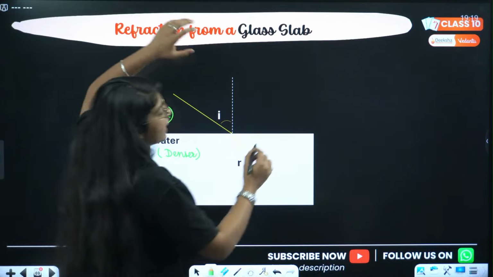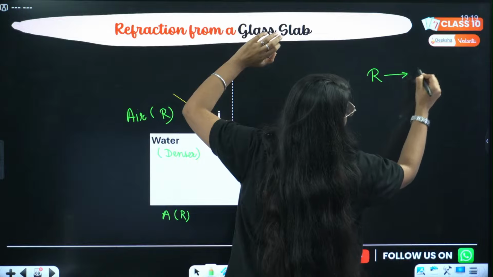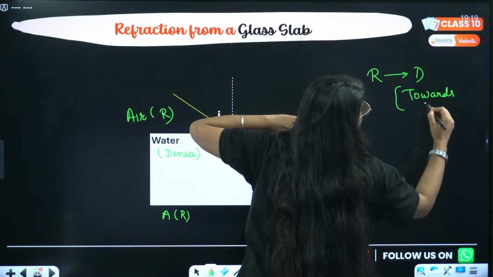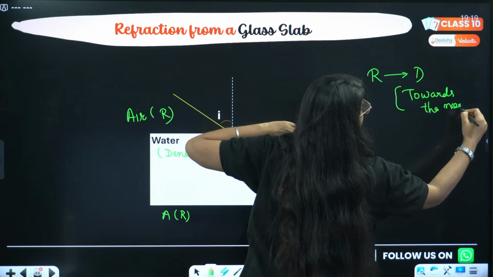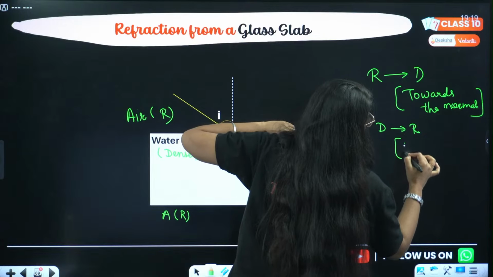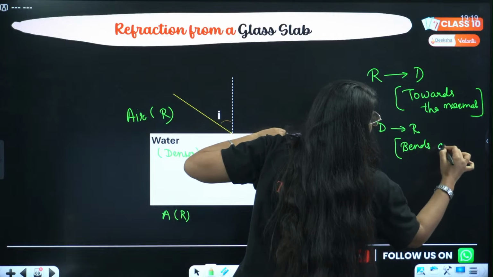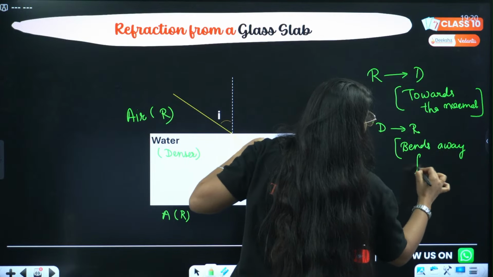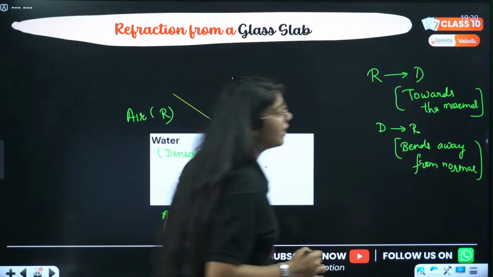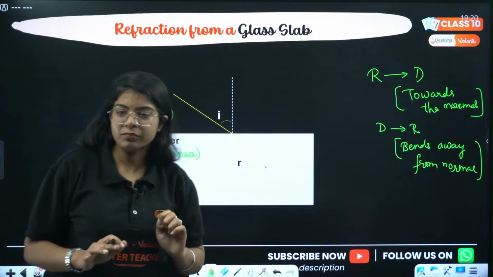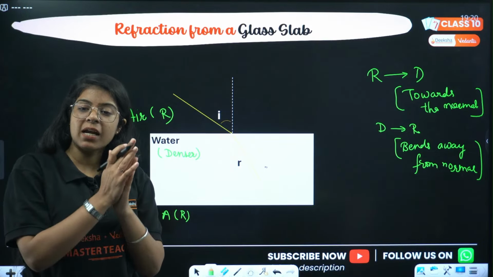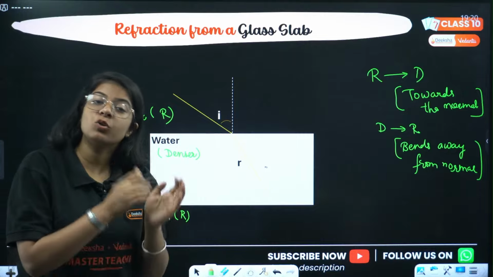ठीक है. When ray goes from rarer to denser, it bends towards the normal. It bends towards the normal. And when it goes from denser to rarer, it bends away from the normal. Done. Very easy. Just the basics of refraction. ठीक है. Yes, towards the normal. Very good. When it goes from rarer to denser, Lakshmi, it will bend towards the normal.